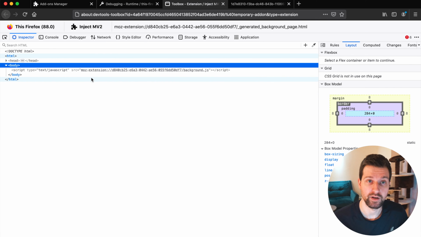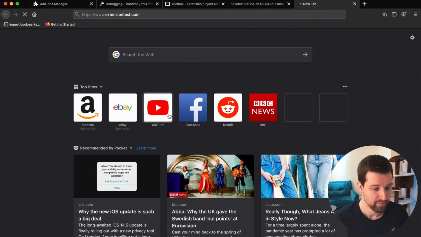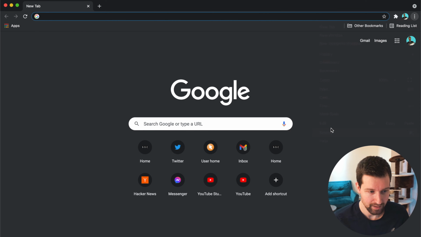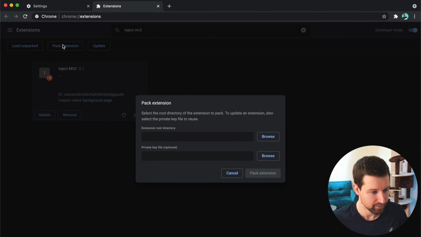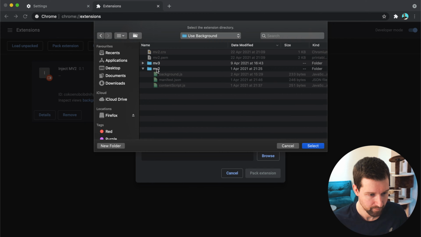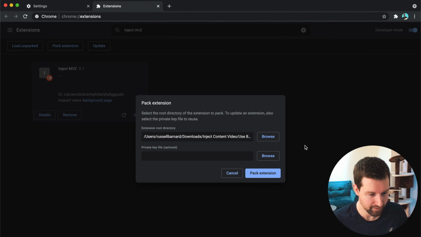Now, if you have issues like this, there's a useful tool that you can use, extensiontest.com, and select the Chrome extension file. To do this, we need to go across to Chrome, go to our settings page. What we actually want to do is pack this extension. So we need to find the root directory just here. It's this one, background, manifest version 2. So we want to select that. You can provide a key file if you want, but I'm going to leave that for now. And then we're going to say pack extension.